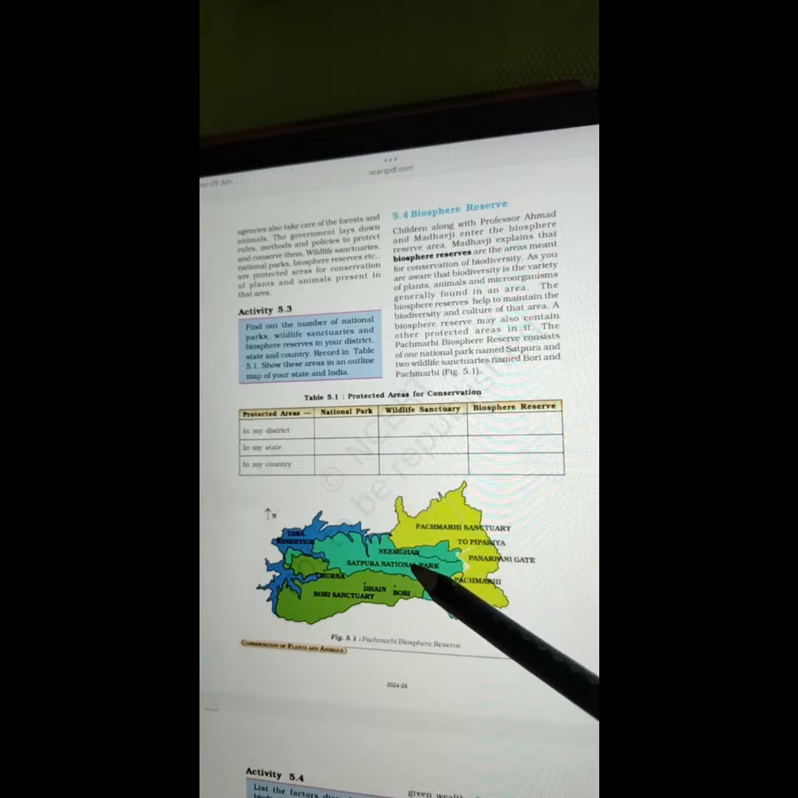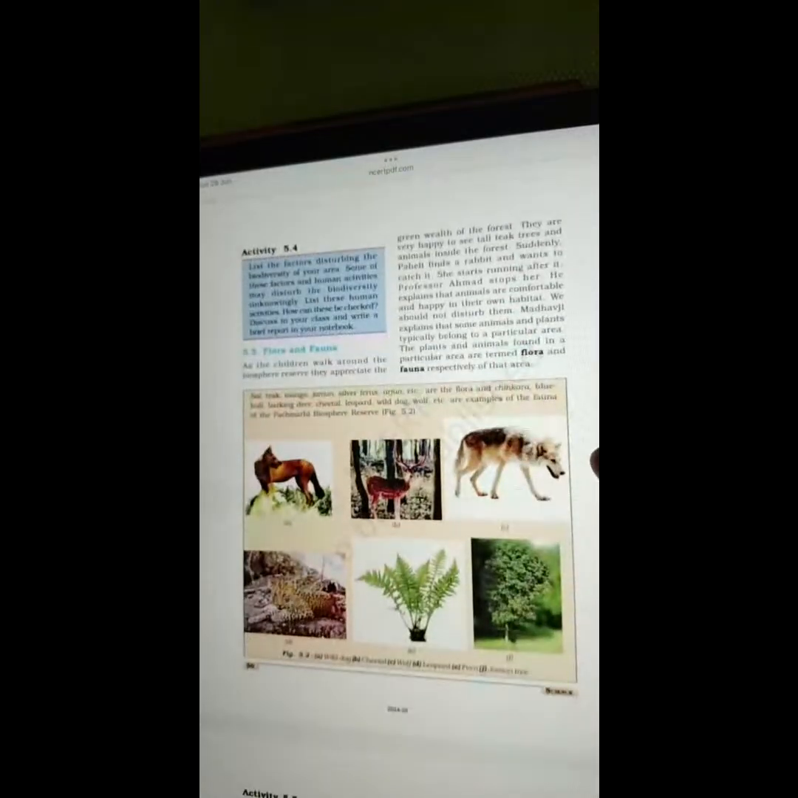As you are aware, biodiversity is the variety of plants, animals and microorganisms generally found in an area. The biosphere reserves help to maintain the biodiversity and culture of that area. A biosphere reserve may also contain other protected areas in it. The Pachmarhi Biosphere Reserve consists of one national park named Satpura and two wildlife sanctuaries named Bori and Pachmarhi, which are being shown to you in figure 5.1. Next page.